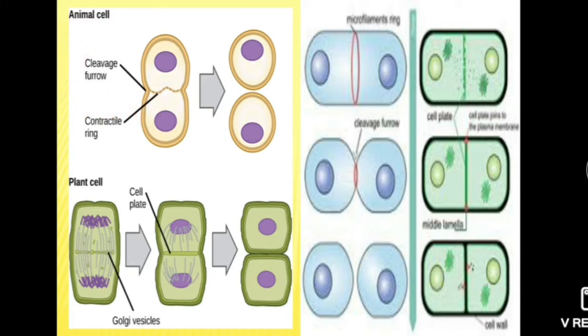In animal cell, a furrow develops from the periphery, it gets deepened and two daughter cells are produced. While in plant cell, a cell plate is laid down in the middle of the two daughter cells, then it grows towards the periphery and two daughter cells are produced. Here the cell division is centripetal, means towards the center, and here it is centrifugal, means the cell plate develops from the center towards the periphery. This is the difference between cytokinesis of plant cell and animal cell.